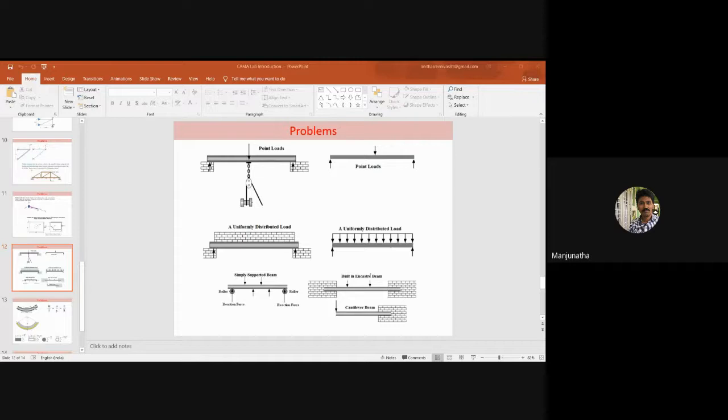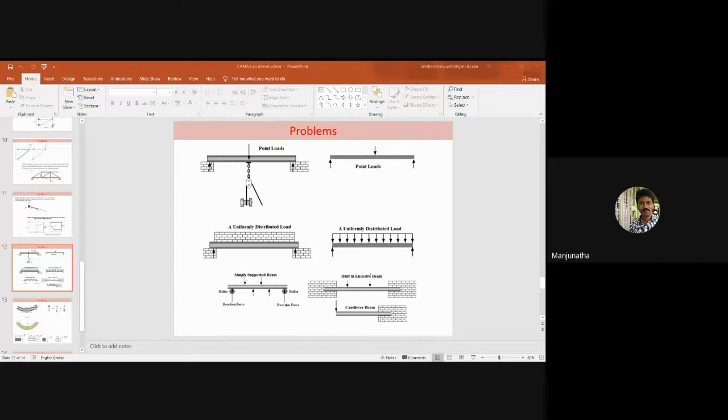Avinash, if you are there... Sai Kiran, can you justify the answer given by Renault? Yes, sir. A simply supported beam has only two supports, at both ends, sir. Okay, fine.